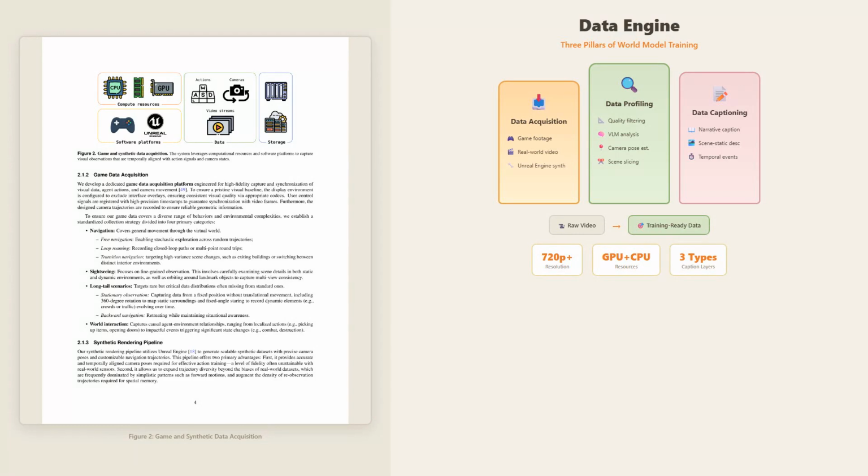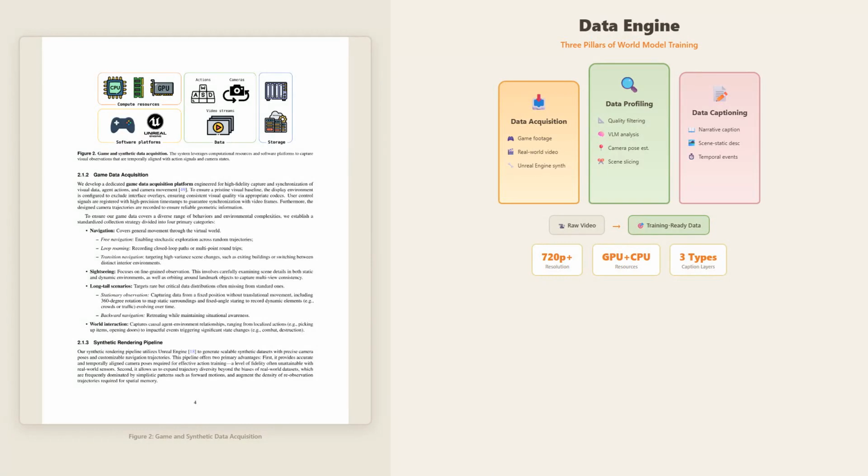The data profiling stage is where quality control happens. Not every video is suitable for training a world model. The pipeline filters based on resolution, duration, and motion characteristics. Videos that are too static, too noisy, or too short get filtered out. Finally, the captioning stage creates the semantic descriptions that will guide the model during training.